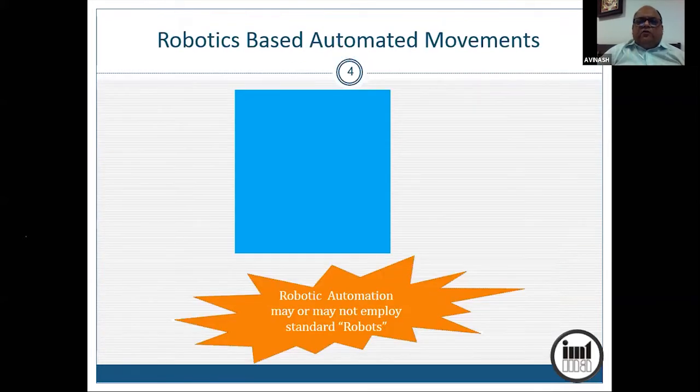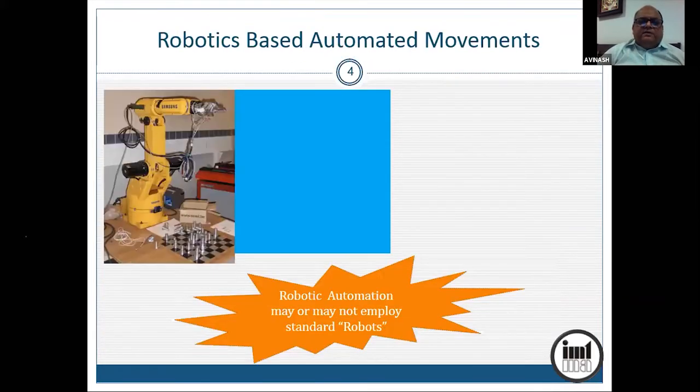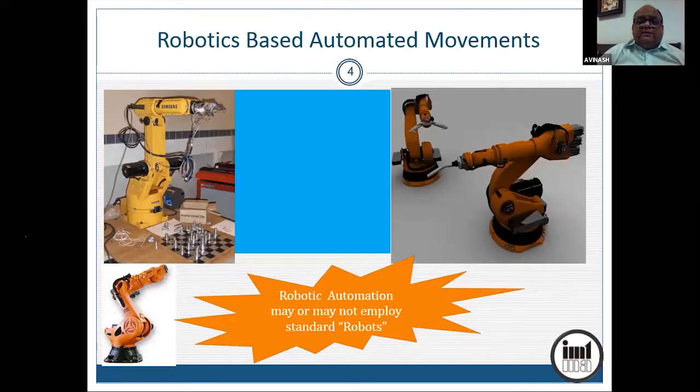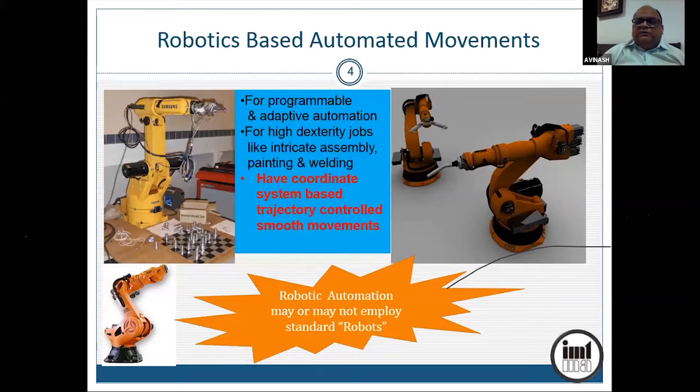Whereas when you talk of robotic based automation, of course, these are the popular standalone articulating type of robots. These are modular, but it need not always be like this. Robotic automation is used where you want programmable and adaptive automation. Those are used normally for high dexterity jobs like intricate assembly, painting and welding. And they have coordinate system based trajectory control of movement. So they will have a rotary encoder or some position feedback devices and position control.